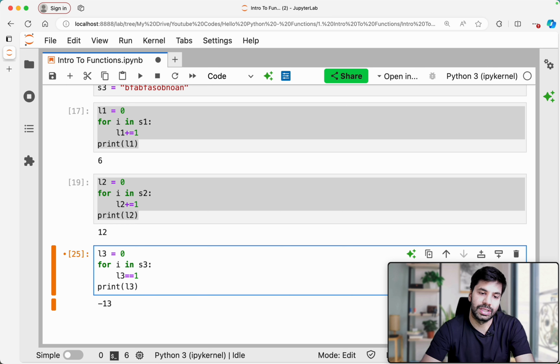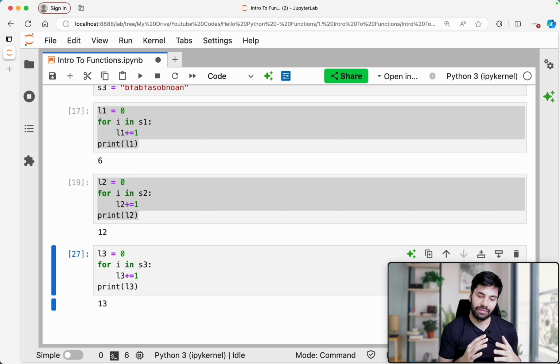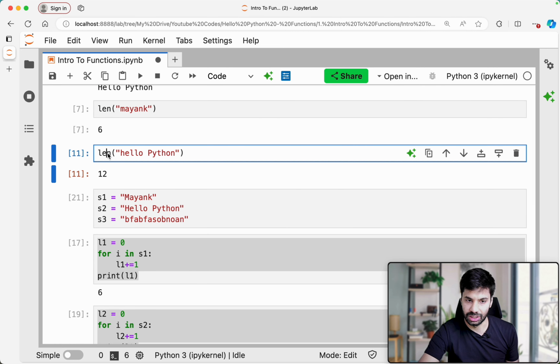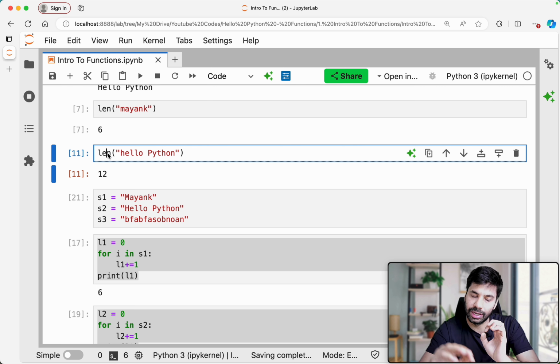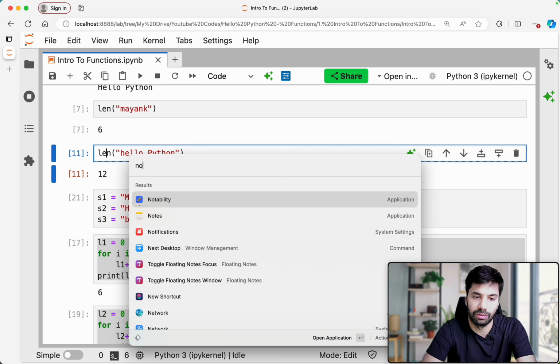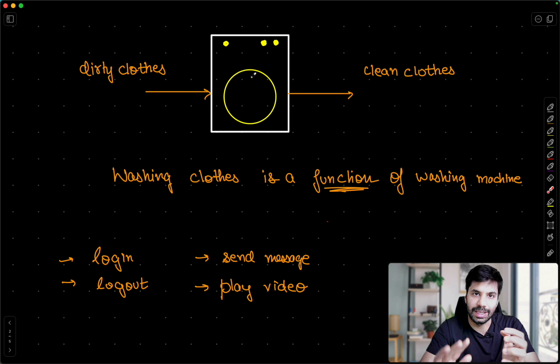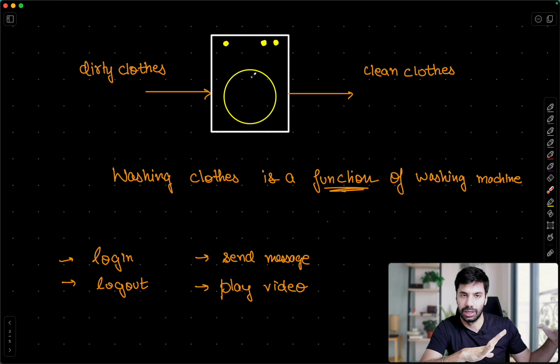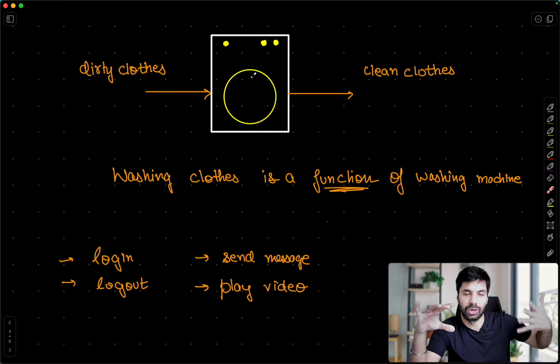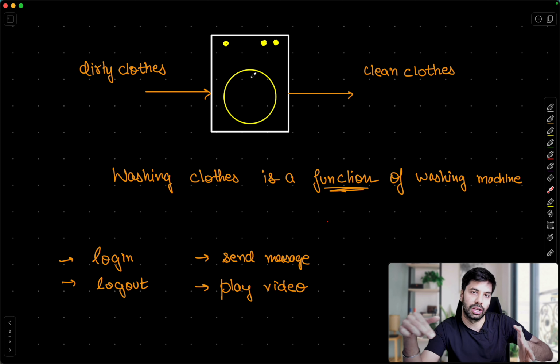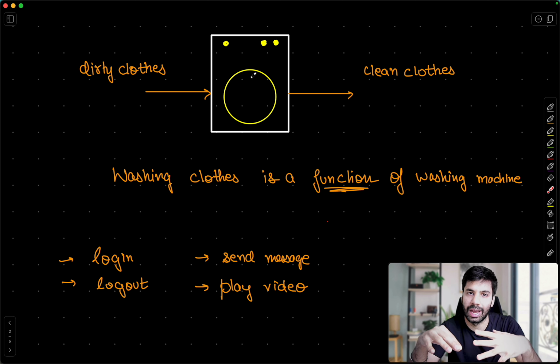So I hope you understand that once we have defined the function, once it is defined that this is what we have to do, for example, in the length function, how it has to be done is all defined. You put all your effort and all your mind a single time to define that block of code, and now you can call it directly. For example, when you are washing clothes using a washing machine, it has been defined how clothes have to be washed. You don't have to tell it every time. You just give it the clothes and it gives you clean clothes. That is what it is doing.